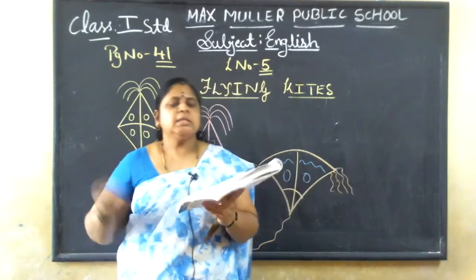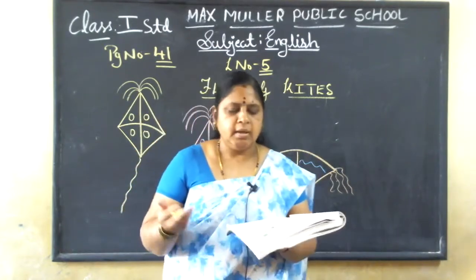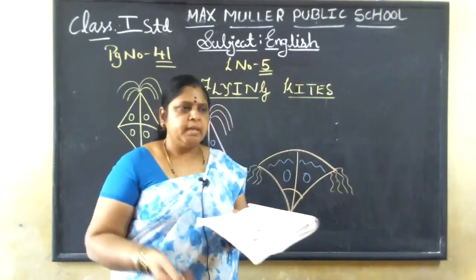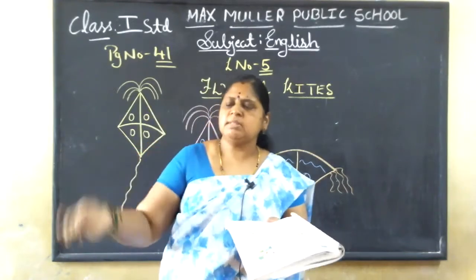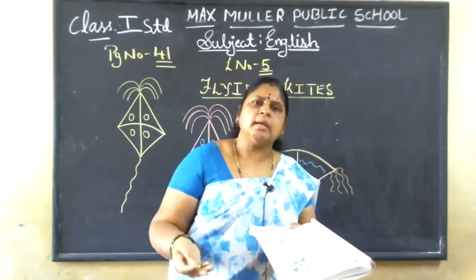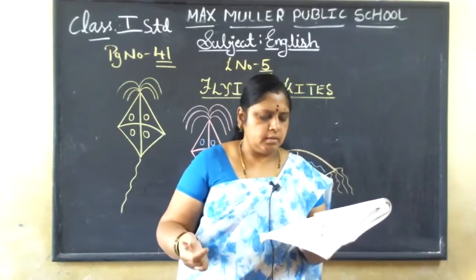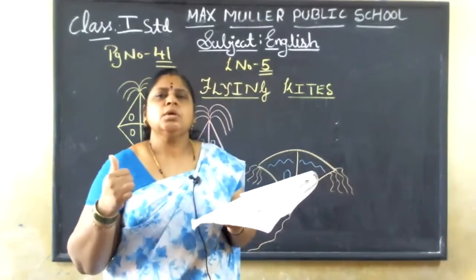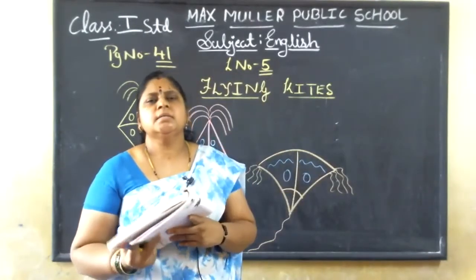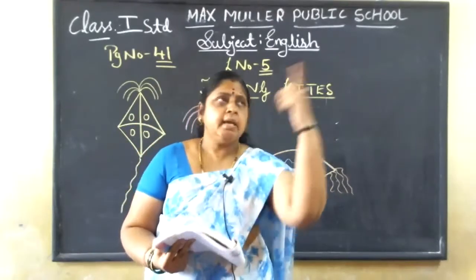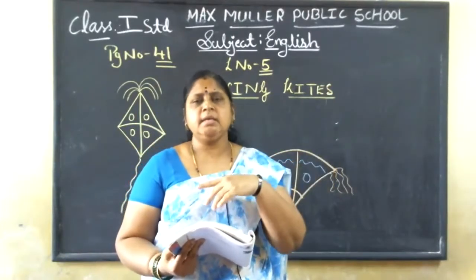So she is crying. What happens when somebody breaks your toy or something is missing? You also start crying. Same thing here. Neha was crying. Next, "Where is your kite?" Anoop is asking, where is your kite? "There it is," says Neha.